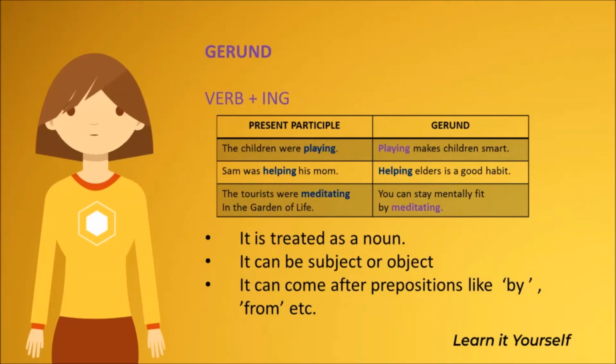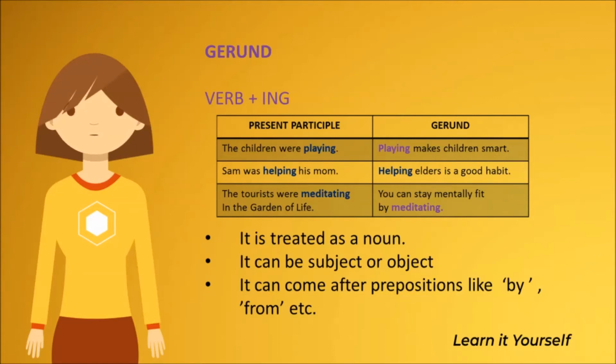Let's take a look at the example of these sentences to understand the difference. In present participle, we say the children were playing. But in gerund, you can say playing makes children smart. Here, playing comes in the beginning of the sentence. It acts as a subject and therefore it is a gerund. Whereas in the present participle, we find that the verb playing comes after another verb, which is children were, which makes it a present participle.